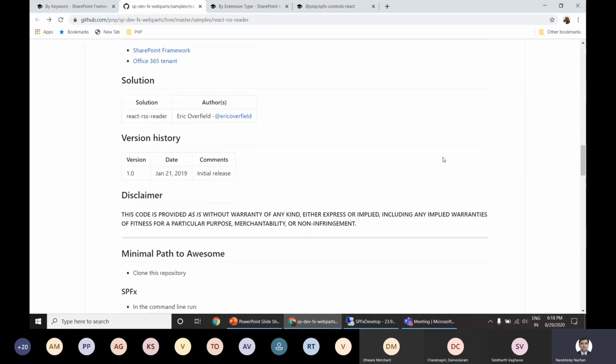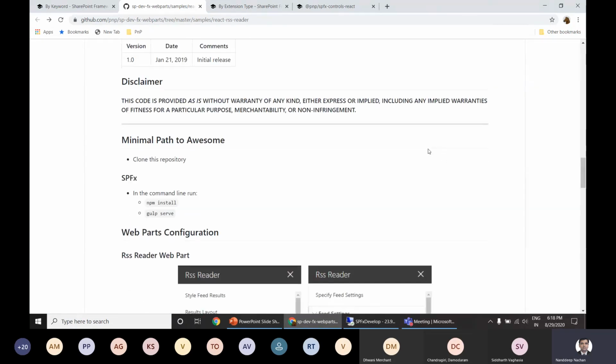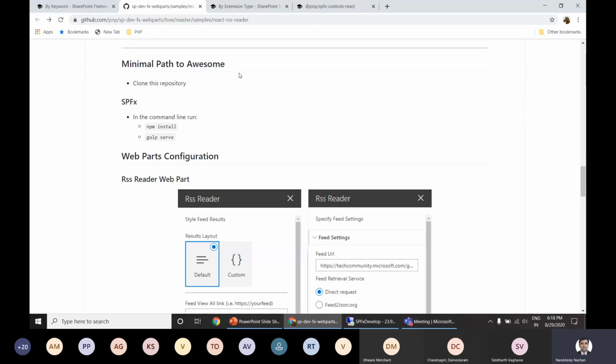And then again, who developed it? And then here is something called the minimal path to awesome. That means the minimal path with which you will be able to deploy this particular solution to your tenant and how you can use it. Because this one is a very simple solution, not from the implementation perspective.